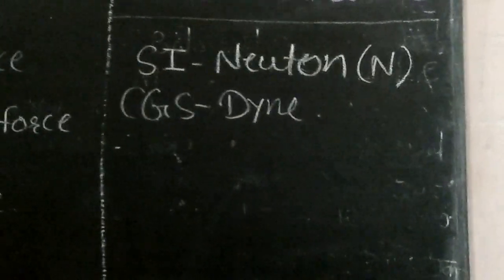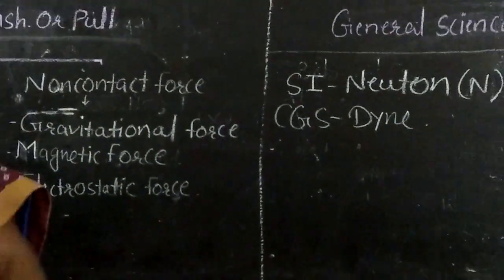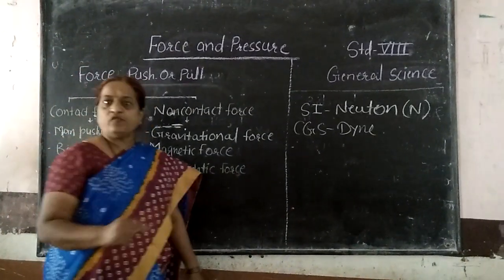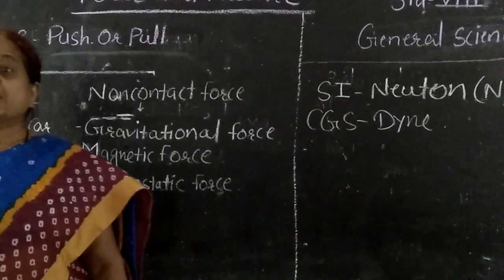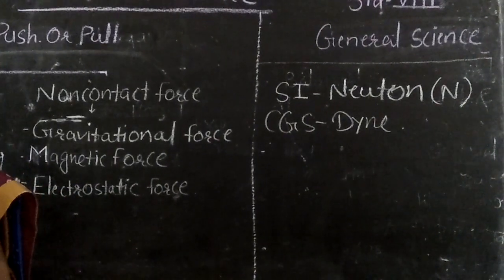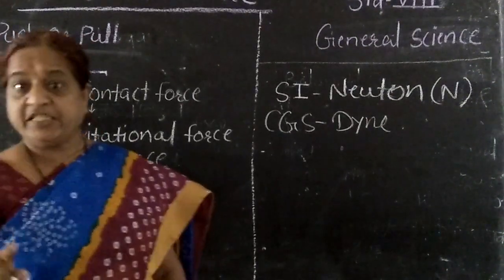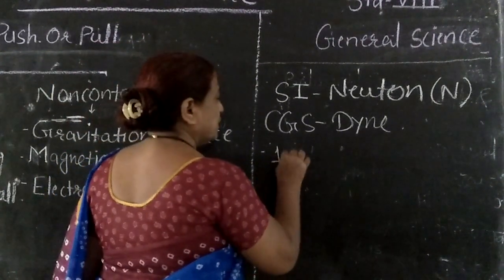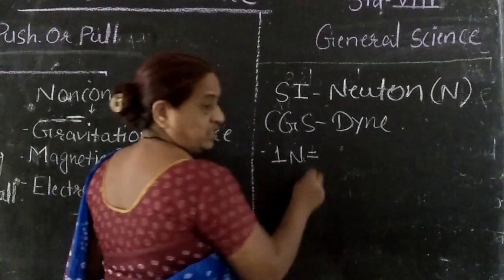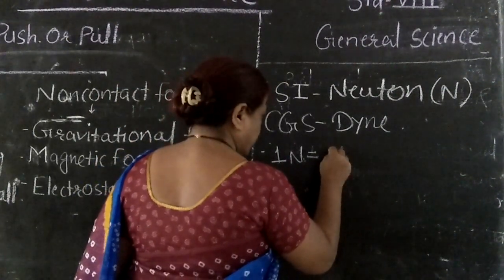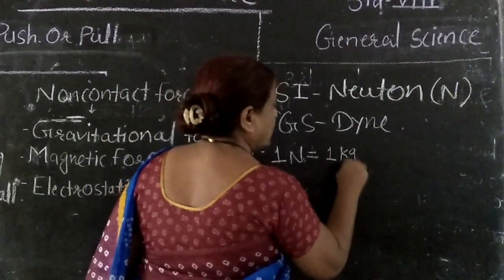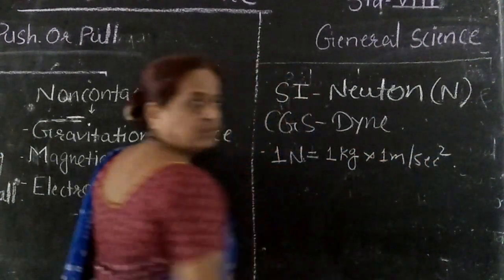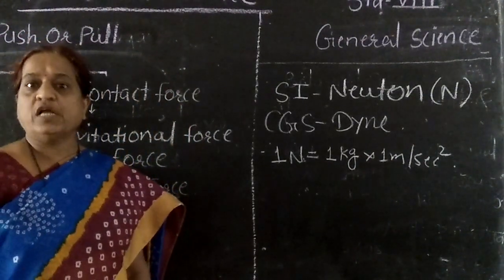Now, how can we define 1 Newton force? 1 Newton force is that force which produces 1 meter per second square acceleration in an object of mass 1 kg. That force is known as 1 Newton force. So what is 1 Newton force? It is a force which produces 1 meter per second square acceleration in the object of mass 1 kg.